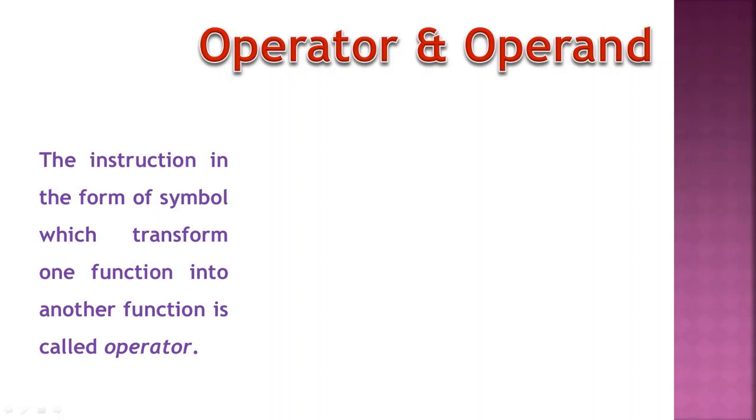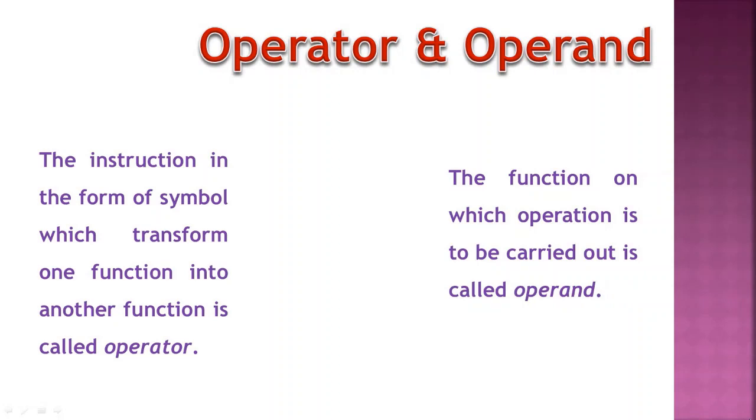Okay, so let's see the operand. The function on which operation is to be carried out is called operand. It is a simple function on which we can perform the operation. So this simple function is called an operand. So operator is a symbol and operand is a function.